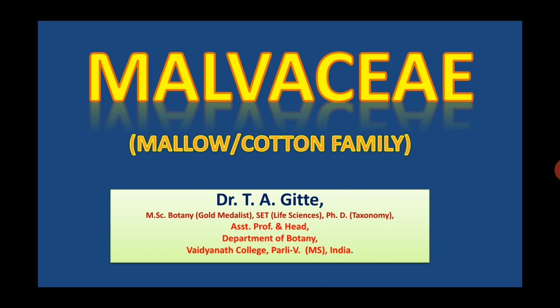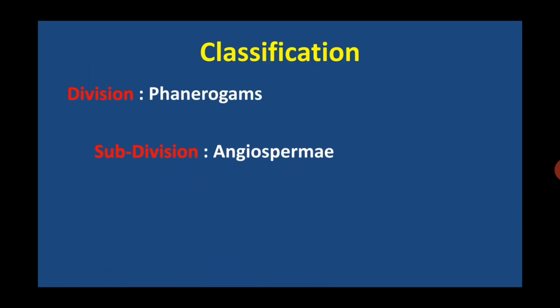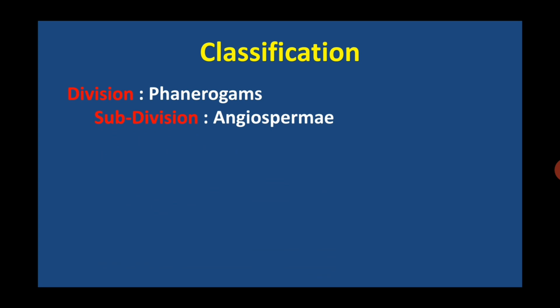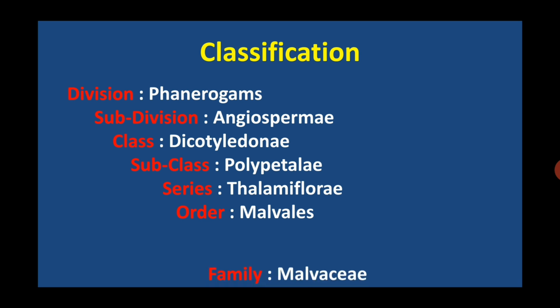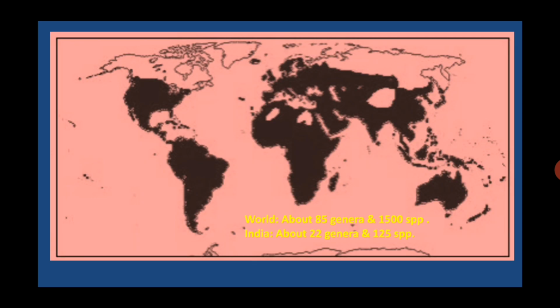Friends, in this video we will learn the family Malvaceae, commonly known as mallow family or cotton family. First of all, we will study classification of Malvaceae according to Bentham and Hooker's system of classification. Division Phanerogams, subdivision Angiospermy, class Dicotyledone, subclass Polypetalae, series Thalamiflorae, order Malvales and family Malvaceae.